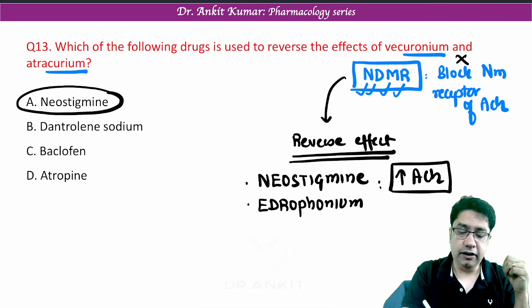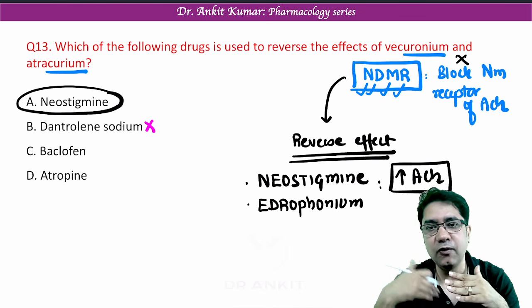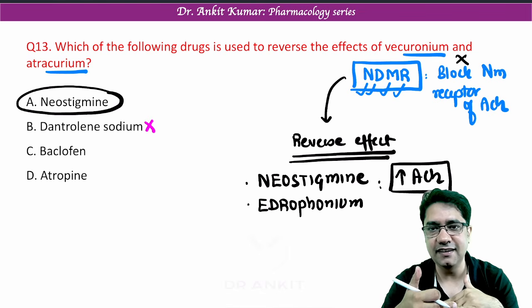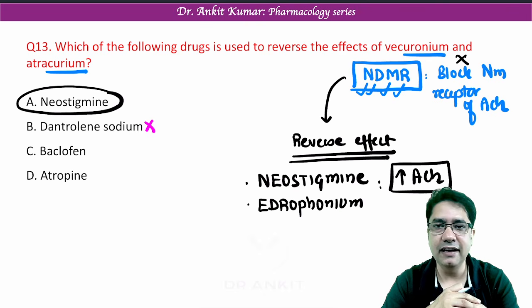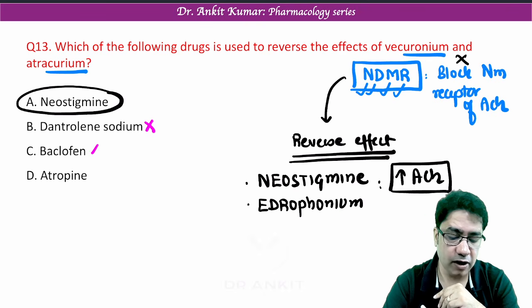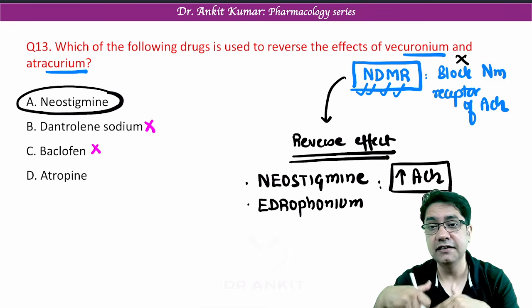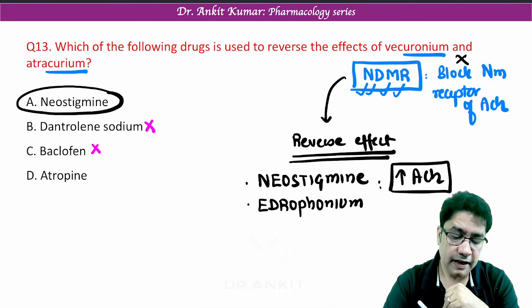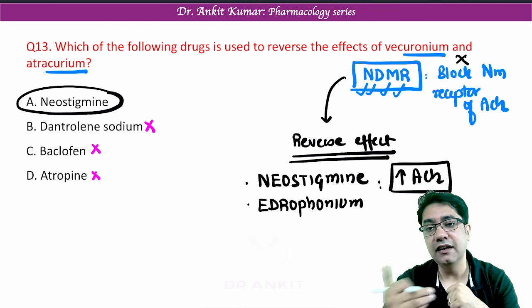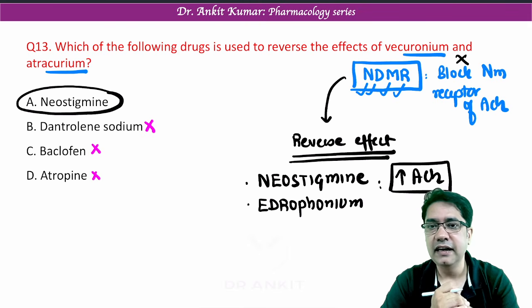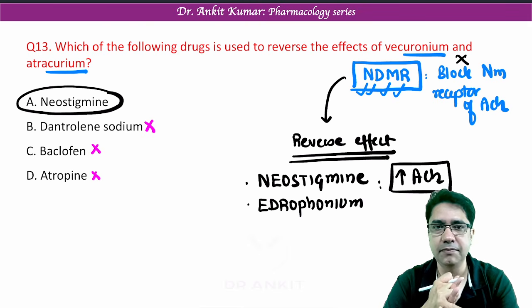Now remember why dantrolene is not the correct answer. Dantrolene itself is a muscle relaxant given in the treatment of malignant hyperthermia. Baclofen itself is a muscle relaxant given in cerebral palsy, sprain and so on. Atropine rather blocks the muscarinic receptor of acetylcholine. It has no relation with the NM receptor.